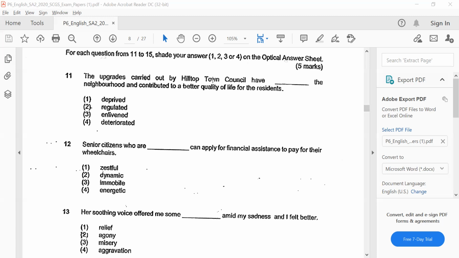Dynamic. Dynamic can be used in a number of different scenarios. You could say he is very dynamic in the sense that he's able to do multiple things at one time. That is one scenario where it can be used. It does not show the link between senior citizens needing wheelchairs. Because as I said earlier, why do you need wheelchairs? You have difficulty in moving, right? And dynamic is not the suitable word for this. So hence you can arrive at option 3 for the answer.